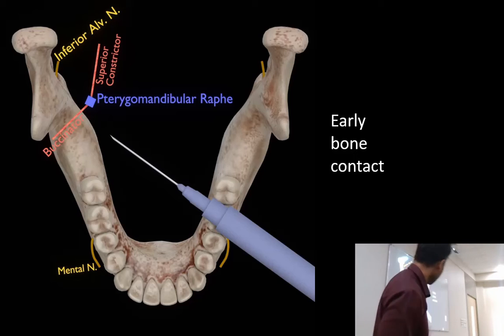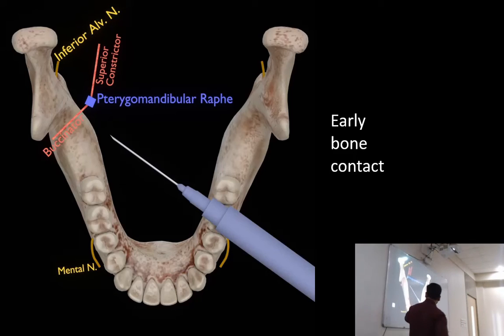Okay. Another thing, if we insert the needle here, but the barrel is too posterior, of course, you can't go behind the first molar or second molar, there is a lip. So if the angulation is like this, you will hit the bone early. If the barrel is in the incisor region or canine region, the angulation will be like this, so it will go and it won't hit the bone.